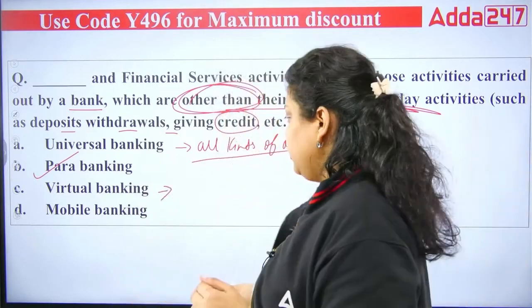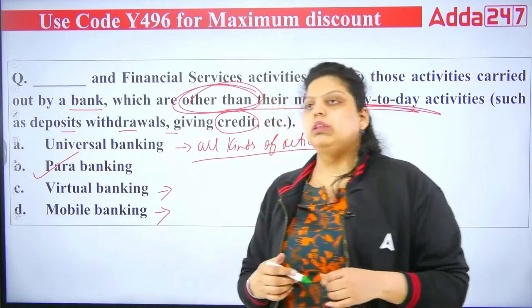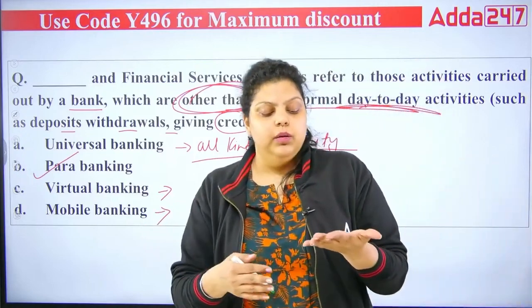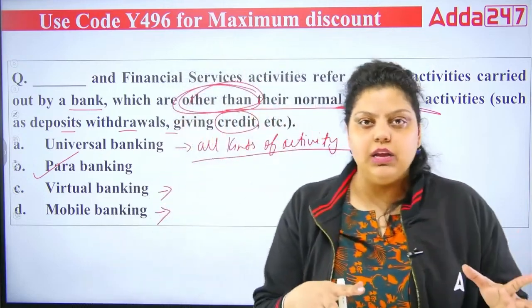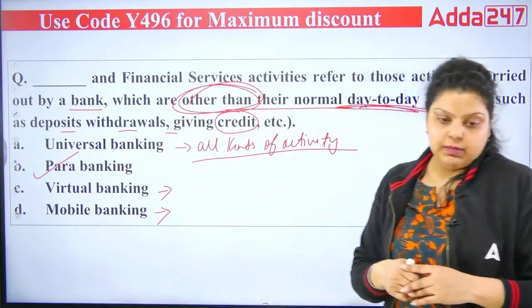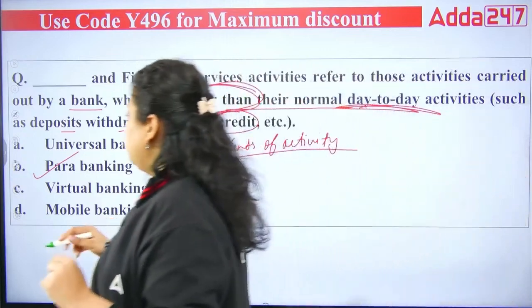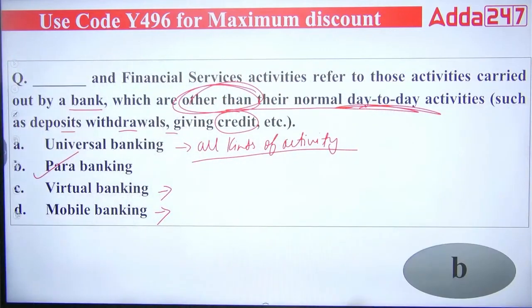That's virtual banking. Mobile banking is without the use of internet. By using *99#, when you are able to perform certain banking transactions, that is known as mobile banking. So the answer for this question will be B, para banking.